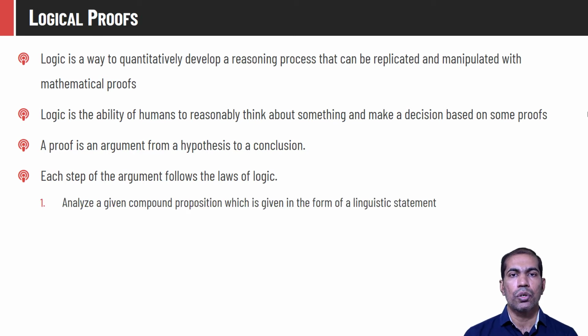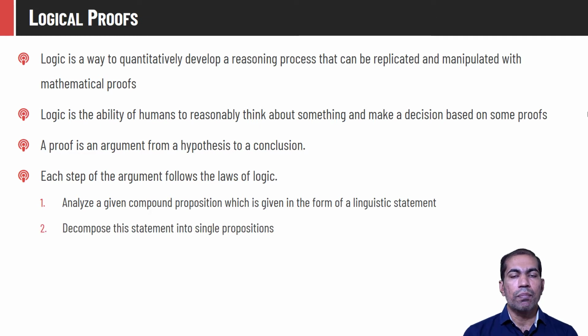To prove the given proposition, we should follow these steps. We have to analyze a given compound statement or compound proposition which is given in the form of a linguistic statement. That means in the real world, problems are formulated in the English language or with linguistic terms. So first we need to understand it properly: which part is the hypothesis, which part is the conclusion, or what is depending on what.